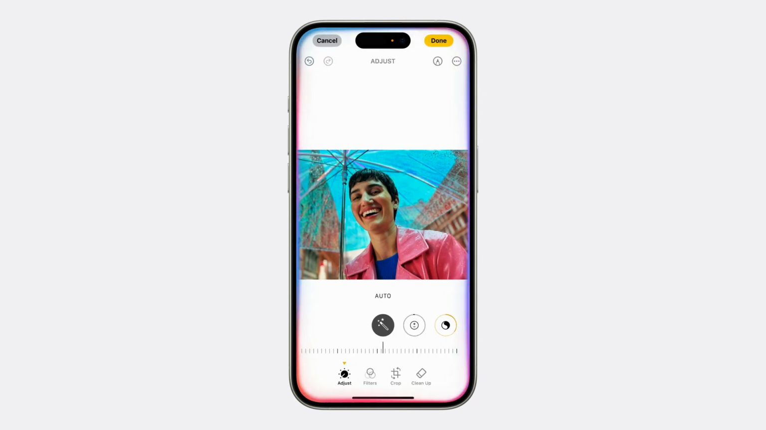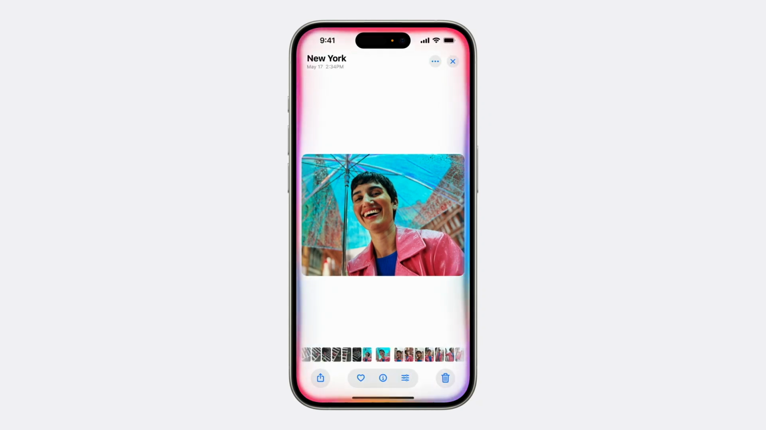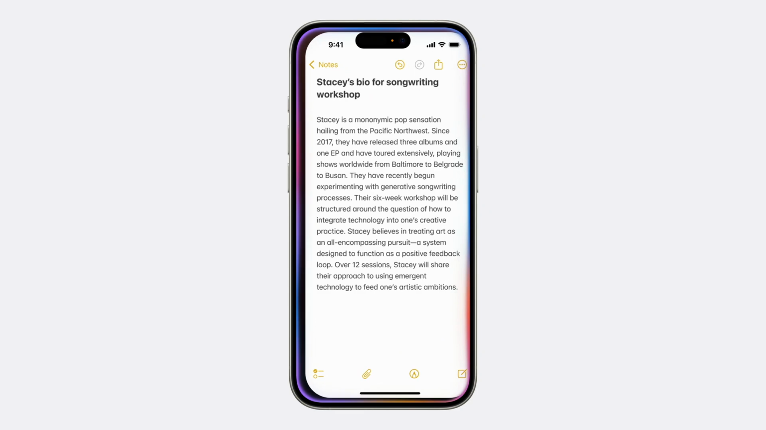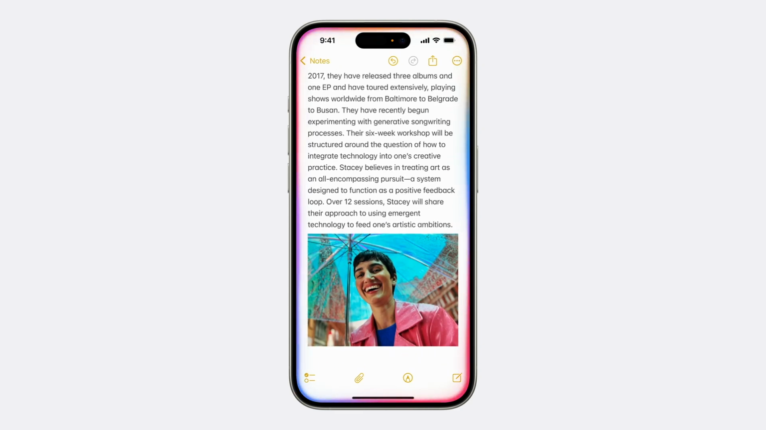And Siri will be able to take actions across apps. So you could say, "Add this to my note with Stacy's bio," and it will jump from the Photos app to the Notes app to make it happen.